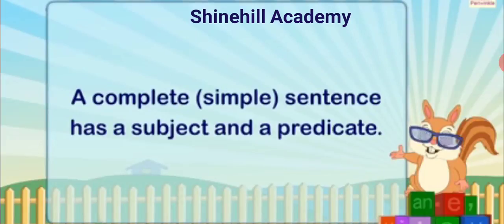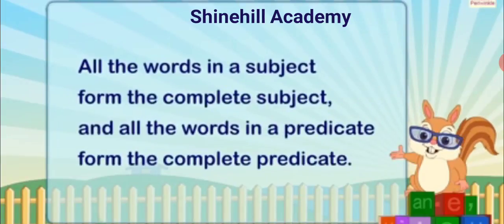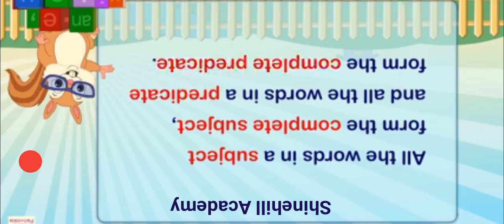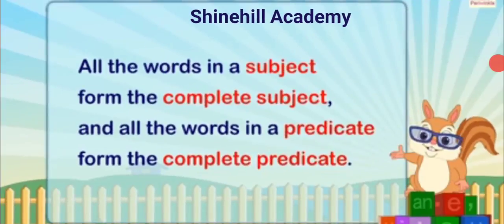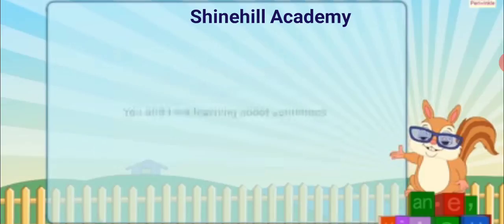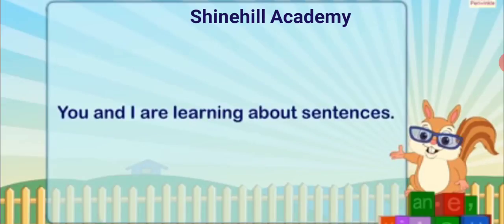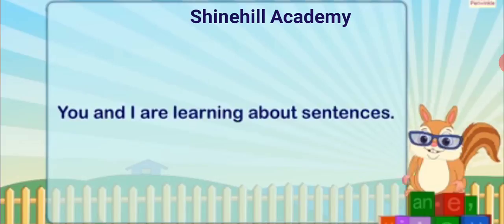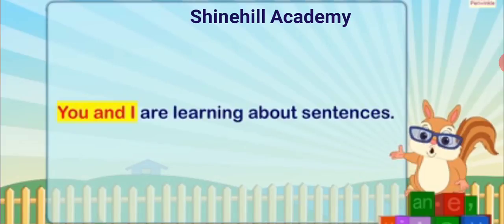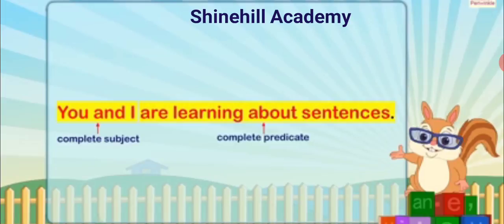A complete simple sentence has a subject and a predicate. All the words in a subject form the complete subject, and all the words in a predicate form the complete predicate. For example, you and I are learning about sentences. Here, you and I form the complete subject, and are learning about sentences form the complete predicate.